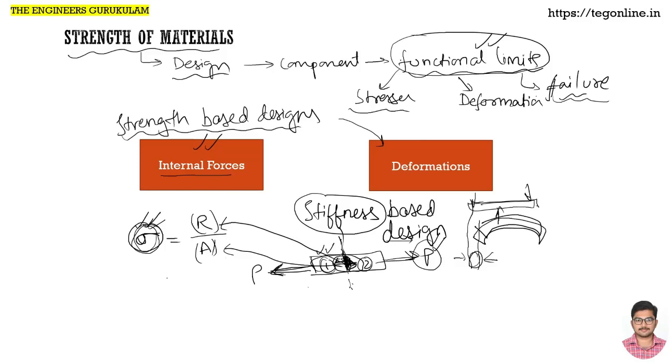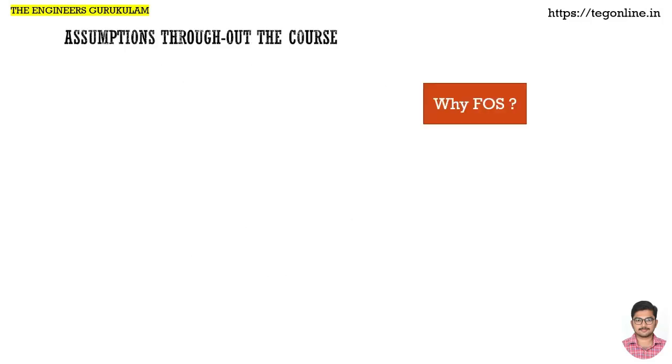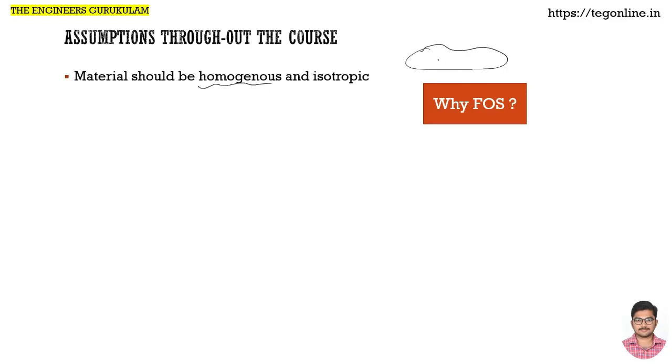Now, before going into the core concepts, let us also see the basic assumptions that are followed throughout the course. First, the material is homogeneous and isotropic. When I say homogeneous, what does that mean? Say this is the object. When I say this material is homogeneous, it means that for any point you take, when you fix a certain direction, the elastic property in that direction is the same at all the points. Whichever point you take, in that direction, the elastic property remains constant.